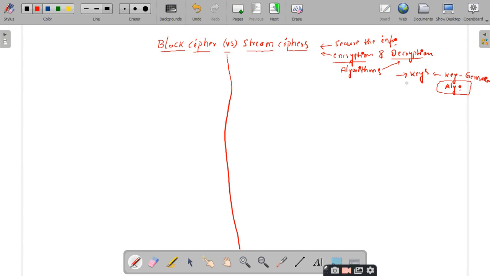So if somebody asks you what these block cipher and stream cipher are, you can simply say that they are the techniques used under symmetric key cryptography, and they are used to secure the information. They secure the information by making use of algorithms for encryption and decryption as well. So this is the common thing we have for the block cipher and the stream cipher.